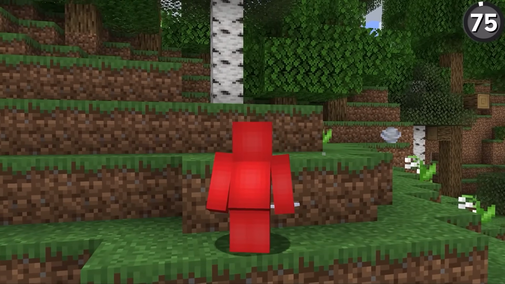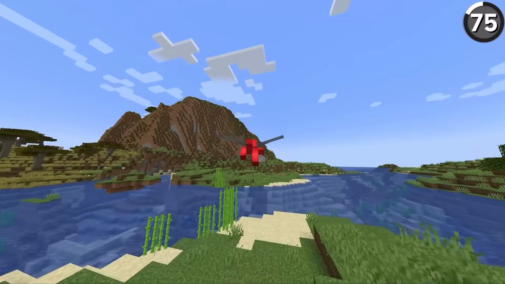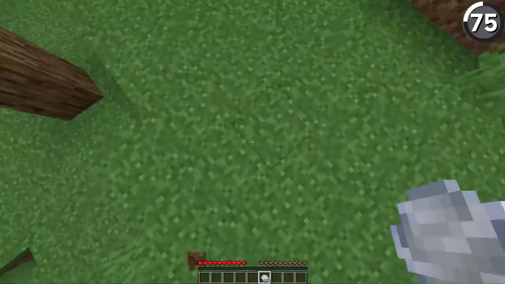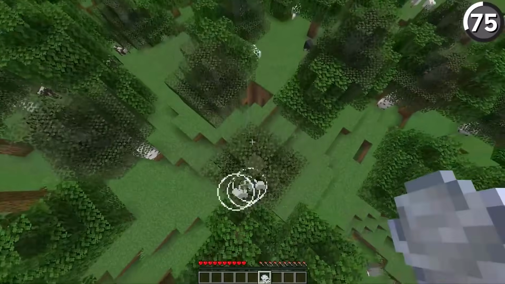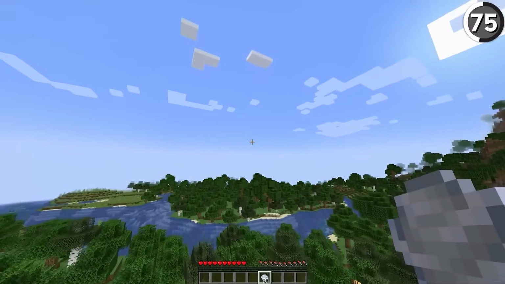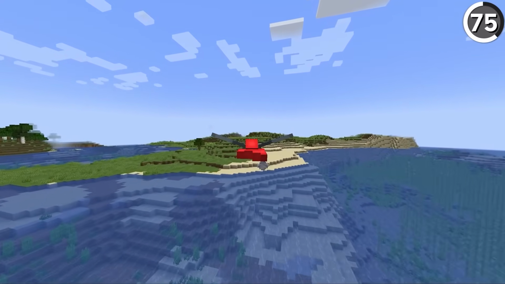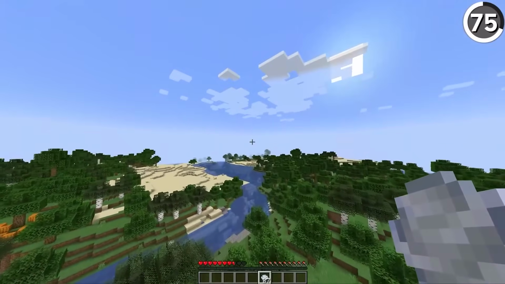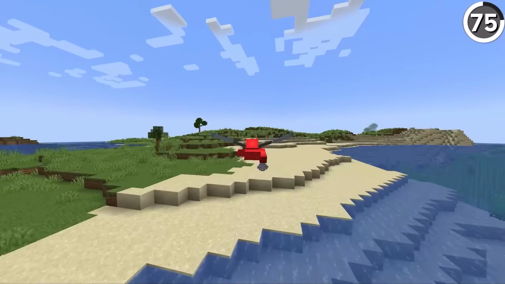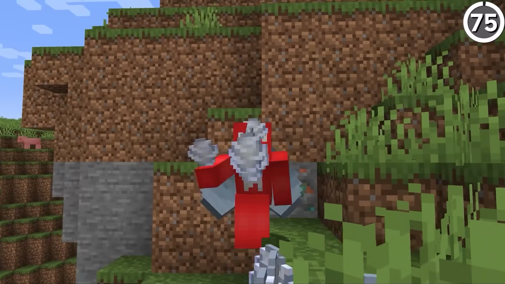As you'll see, we don't just have to use the wind charges for jumping, but also while we're flying. And so if you start flying close to the ground with your elytra, look straight down, right click, and then if you look back up in one quick motion, all of that wind charge will turn into a hefty boost off the ground. Just make sure your sensitivity is good enough to be able to look up as quick as you're looking down. Since while it is true that the closer to the ground that you get, the better the effect is going to be, it's also true that if you get too close to the ground, it's not going to do anything. You're just going to be a pile of items and a waste of a wind charge.